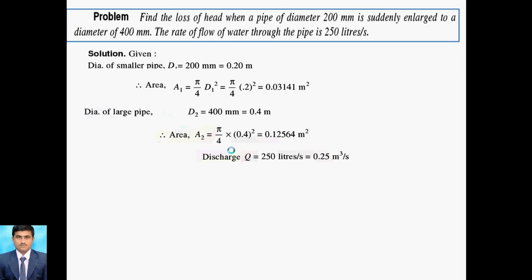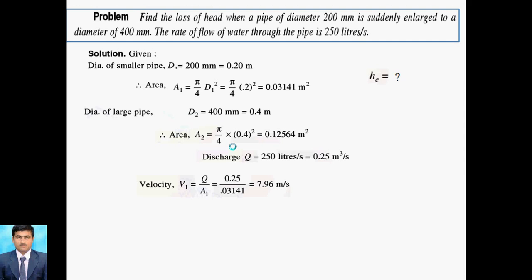As we know, the continuity equation is Q is equal to a1 v1 and Q is equal to a2 v2. So from Q is equal to a1 v1, putting in the values of Q and a1, we will get the v1 value. Similarly, we can put Q is equal to a2 v2. After putting the Q and a2 values, v2 will be calculated. So likewise we calculate first.